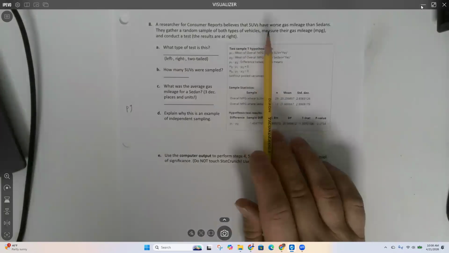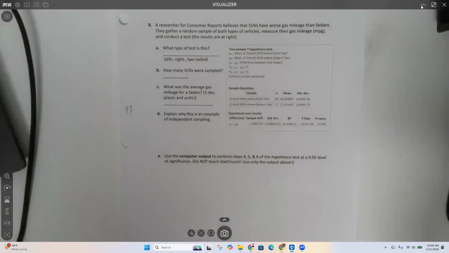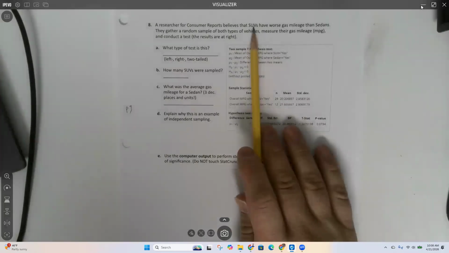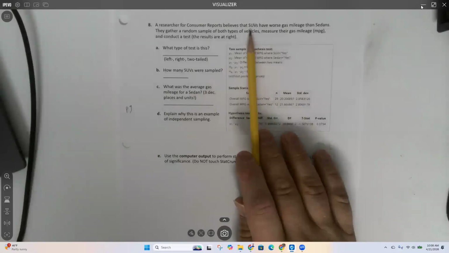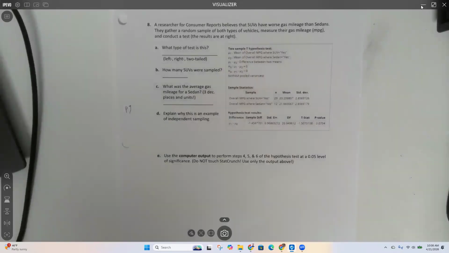Matched pairs is where you have the same group measured twice. Well, that's not what we have here. We have a group of SUVs and a group of sedans. Those two are different. They are independent samples. You can't have a car that's both an SUV and a sedan at the same time.